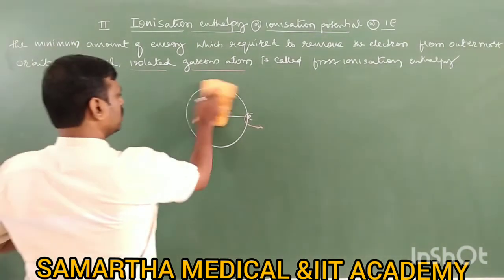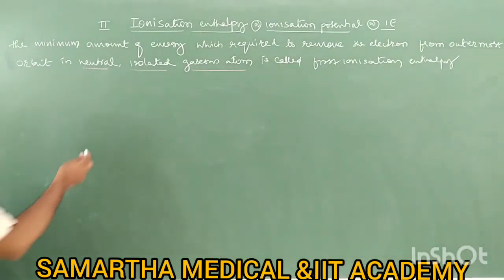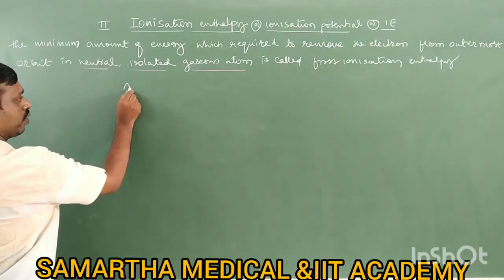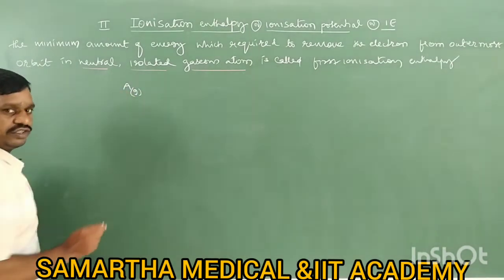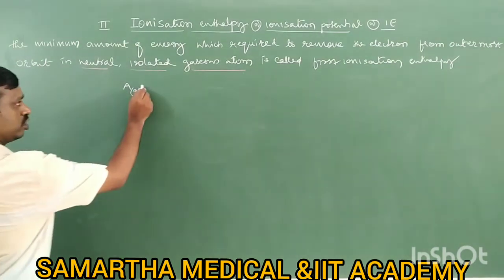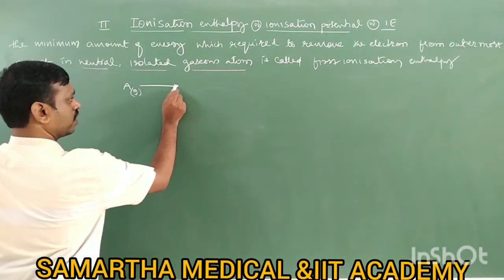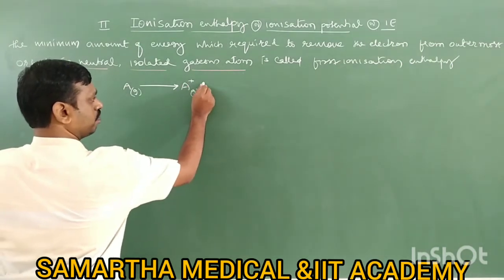So for example, you can represent A as a neutral atom in gaseous state, A(g), and it is isolated. Therefore, you just remove one electron from A, it becomes A plus, also in gaseous state, plus an electron.